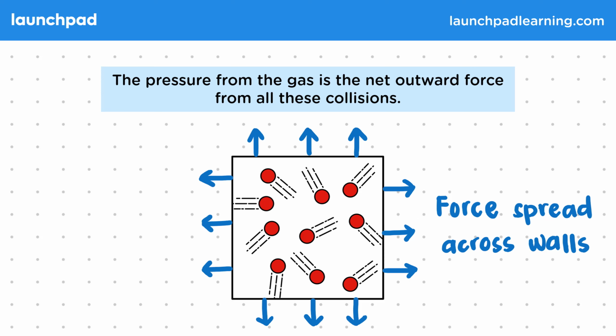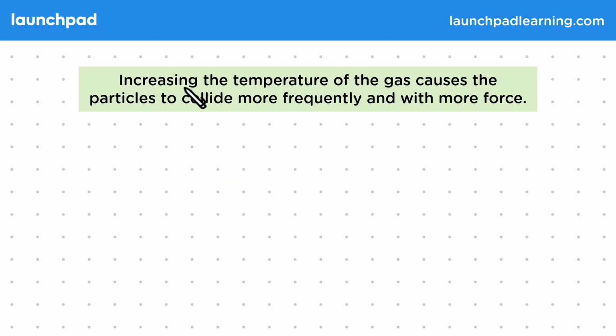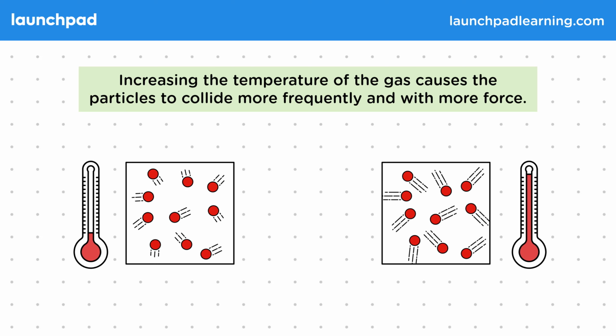For your exams, make sure you can explain what we mean by the pressure from a gas, as well as what causes this pressure. But what property could affect this behaviour of the gas? Increasing the temperature of the gas causes the particles to collide more frequently and with more force. Remember that the temperature of a gas affects the kinetic energy of the particles. In other words, when a gas is at a low temperature, the particles will be slow, while a gas at a high temperature will consist of fast particles.